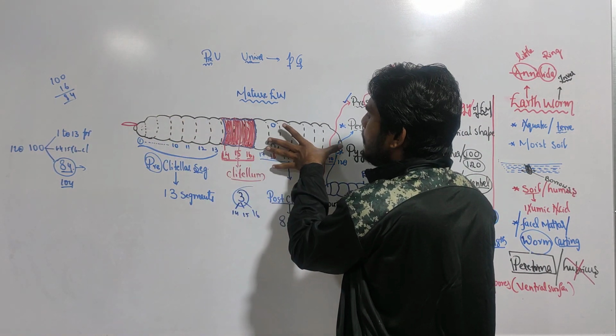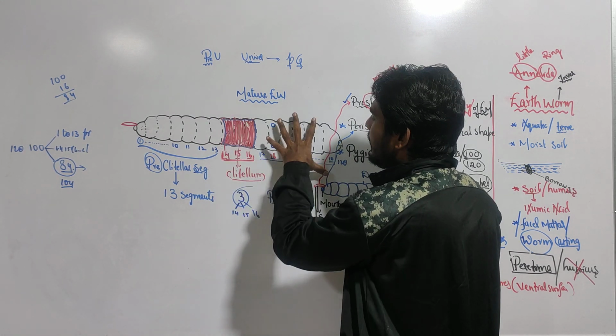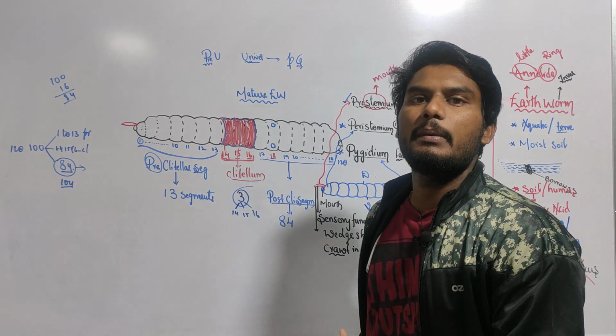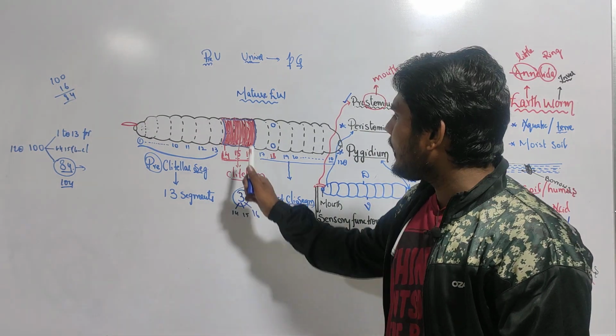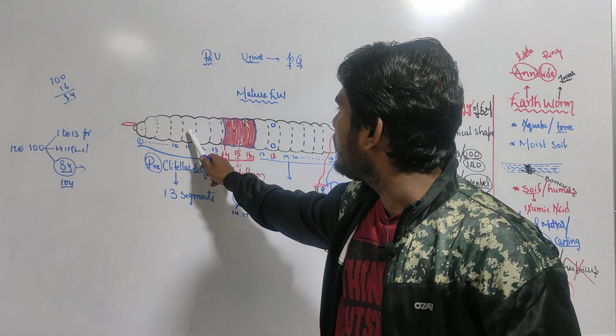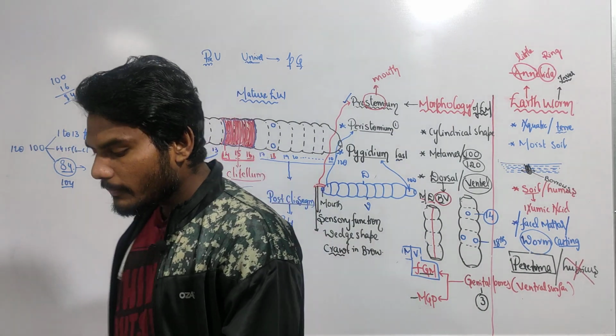Preclitellum, clitellum, post-clitellum. How many preclitellar? 13. How many clitellar? 3. How many post-clitellar? If you take 100, it is 84. If you take 120, it will be 104. So if the clitellum is present, it is a mature earthworm, and based upon this clitellum, the earthworm body is divisible into three regions. That's all.